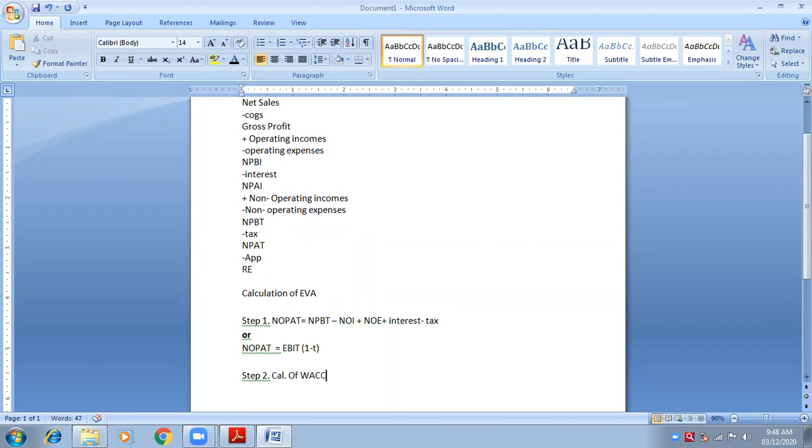I already told you the formula of EVA. The formula of EVA was NOPAT minus, in the bracket, total capital employed into WAC. So we need to calculate WAC.